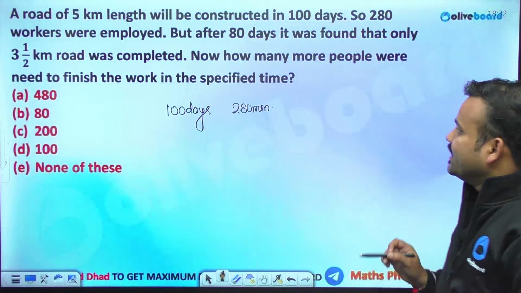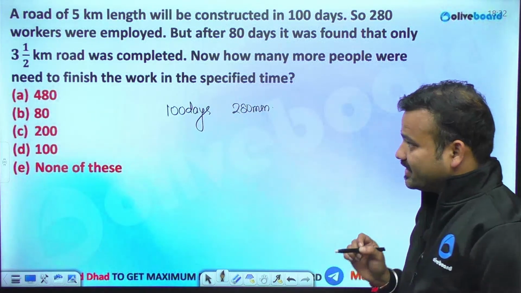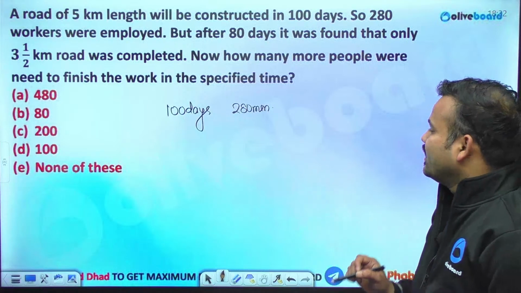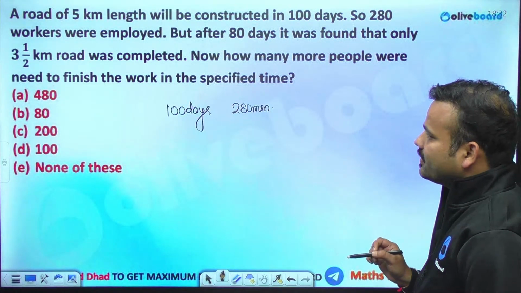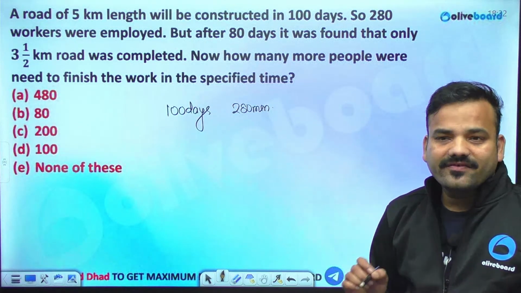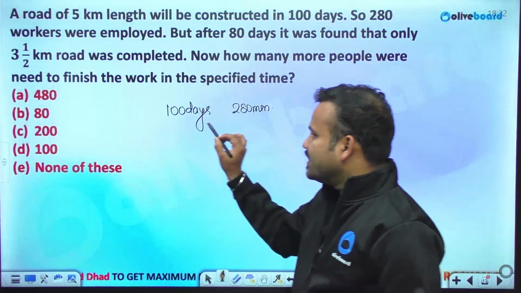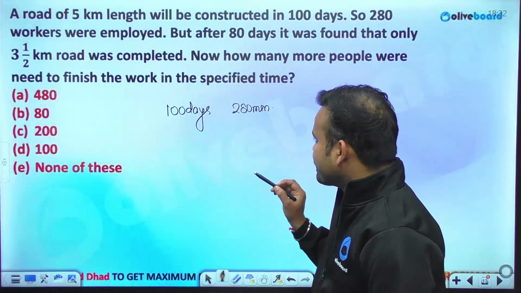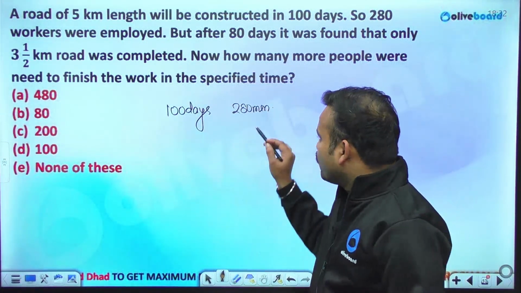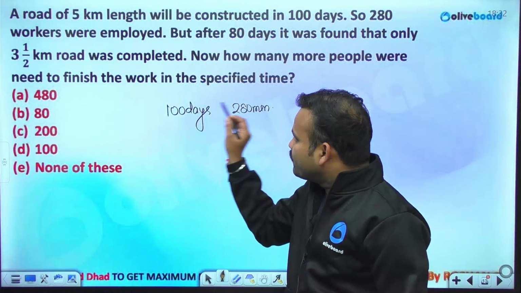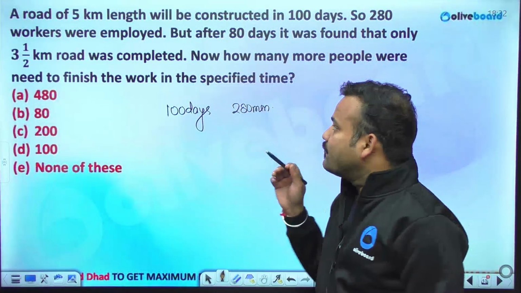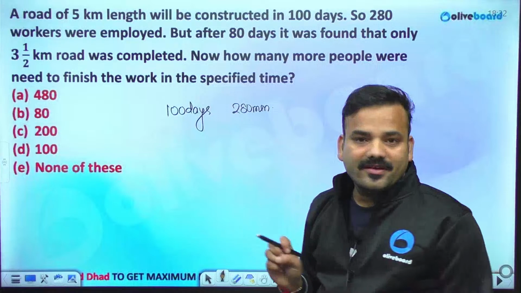But after 80 days, it was found that only 3.5 km was completed. Now how many more men are needed to complete the work in the specified time? Specified time is 100 days. It means the total work was not for 100 days of 280 men, or else I would not have been calling another extra man. Fine.